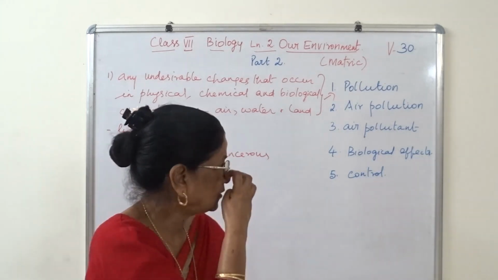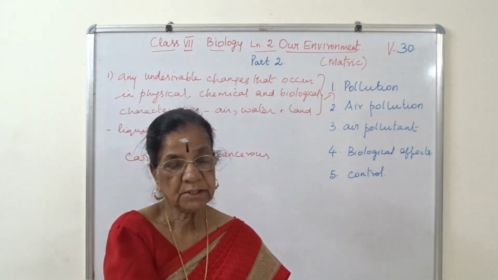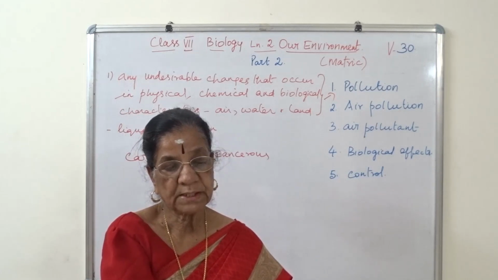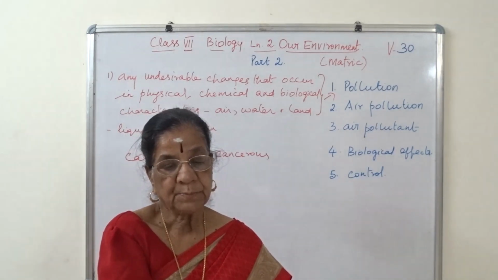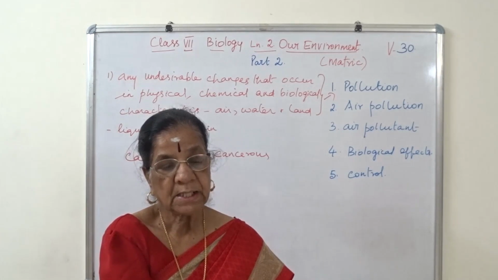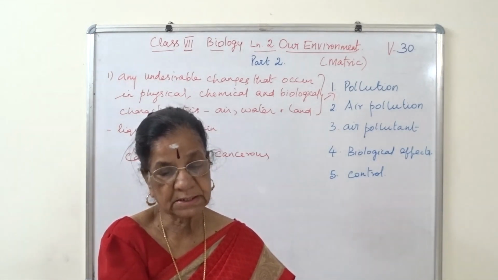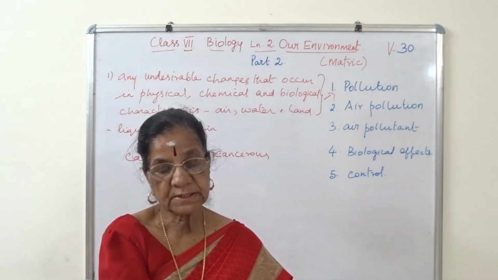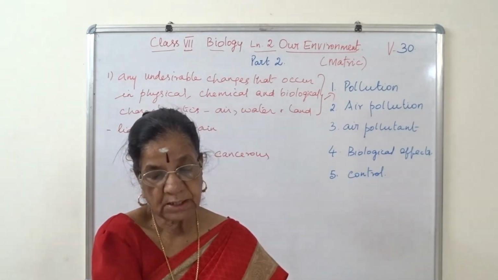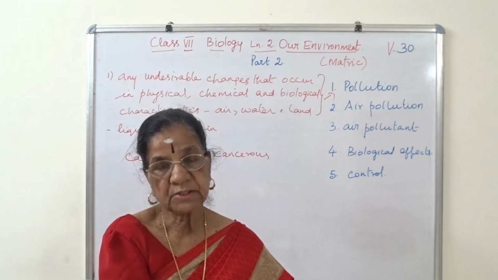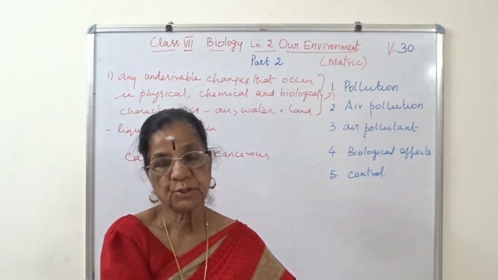So for control of air pollution, particulate matter emitted by industry should be controlled by devices such as precipitators and filters. Use of unleaded or low sulfur fuel should be encouraged. Shifting to non-conventional sources of energy, and smoking in public areas should be strictly prohibited.